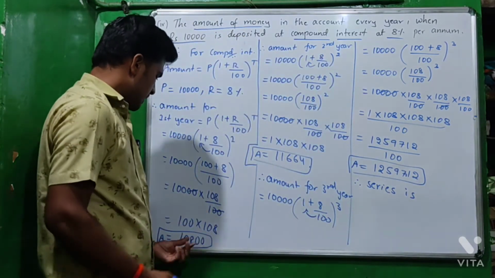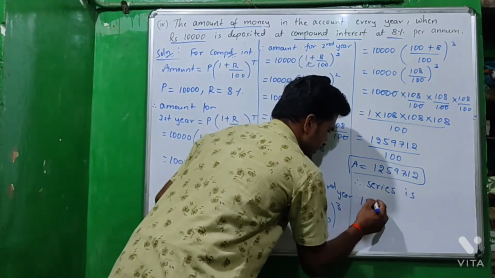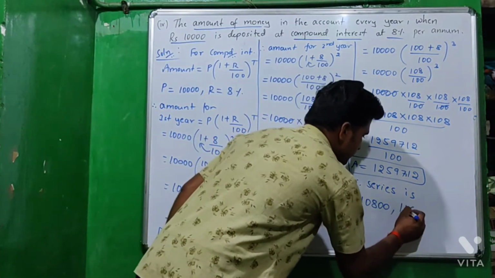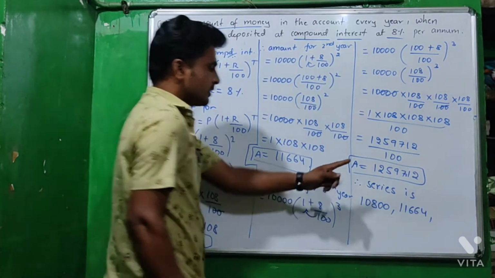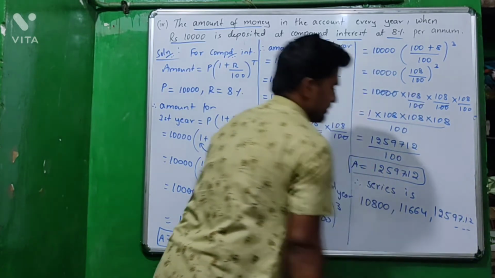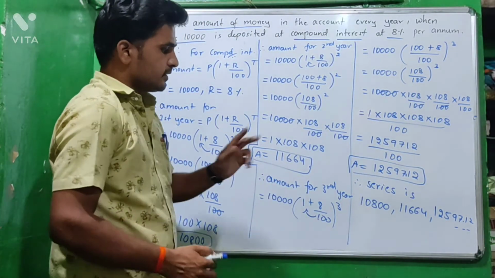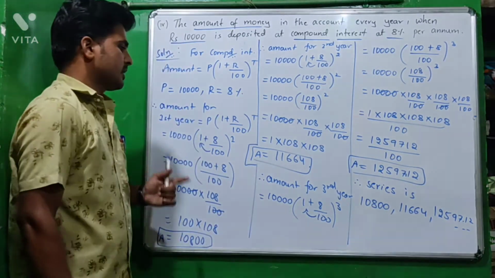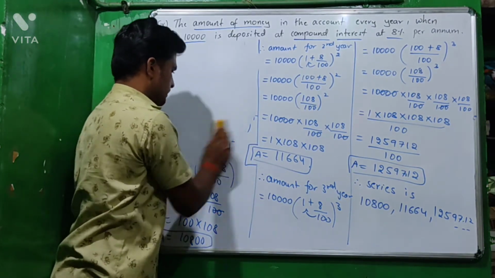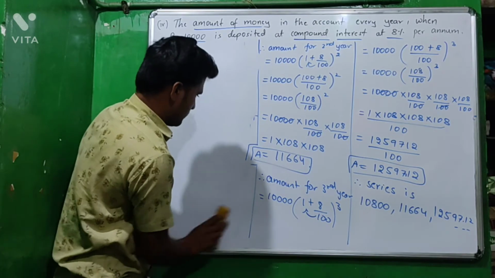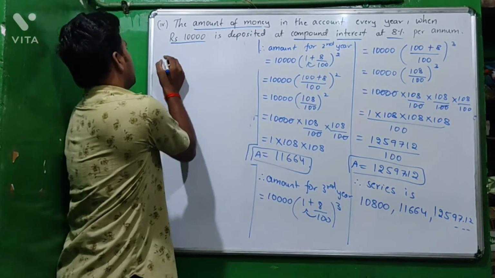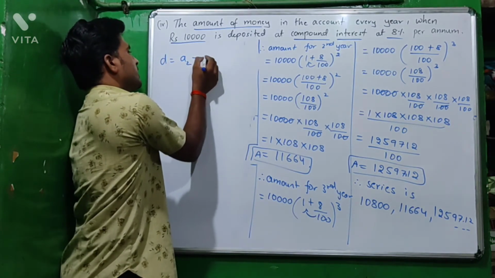Therefore the series is: for the first year the amount is 10,800. For the second year the amount is 11,664. For the third year the amount is 12597.12, and so on. This is our series. Then the next step is finding the common difference. Here the common difference D equal to A2 minus A1.